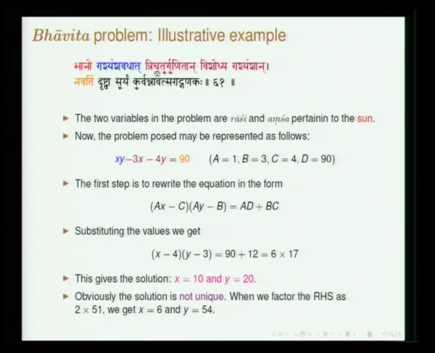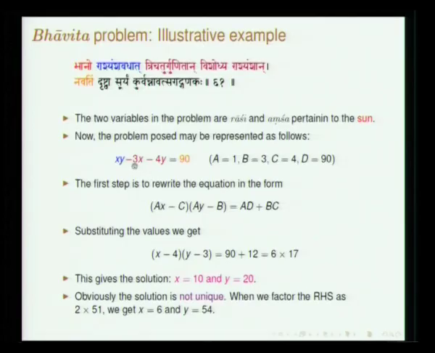Anyway, what he says is bhanoho rashyamsha vadhat. Bhanoho, related to the sun. Rashi refers to a 30 degree segment, amsha is degrees. These are the two quantities, x and y: x is rashi, y is amsha.